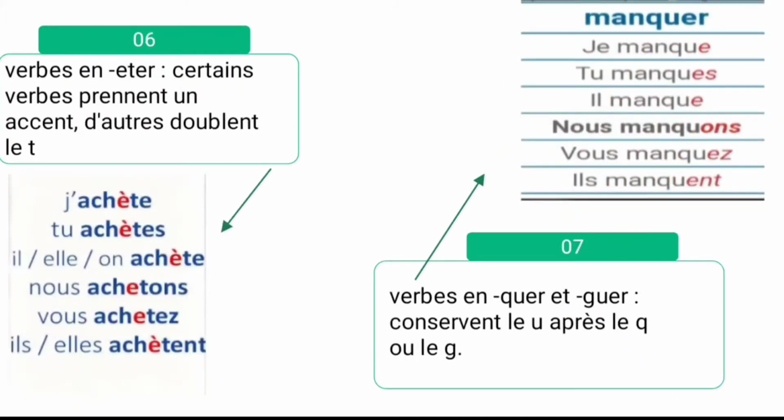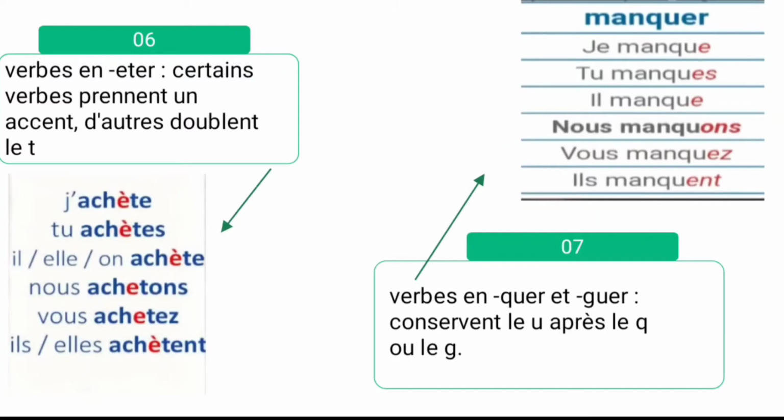And what is the sixth rule? Verbs en -ETER. Certains verbes prennent un accent, d'autres doublent le T. So some verbs end with -ETER. Certain verbs take an accent. What is the accent? I told you, no? Accent aigu, accent grave, accent circonflexe. And d'autres doublent le T. And others take a double T.